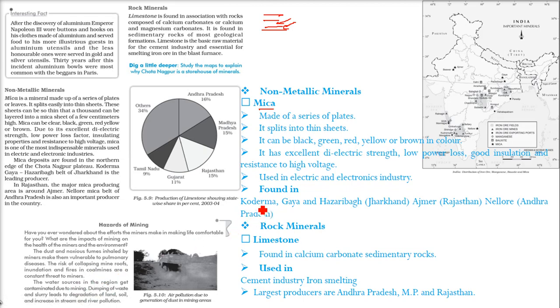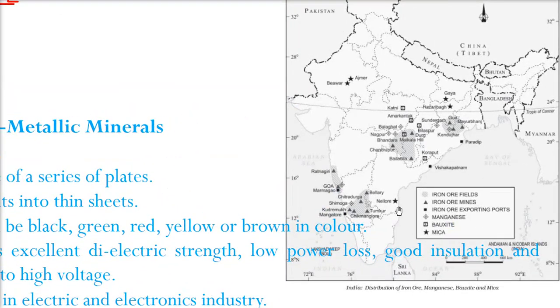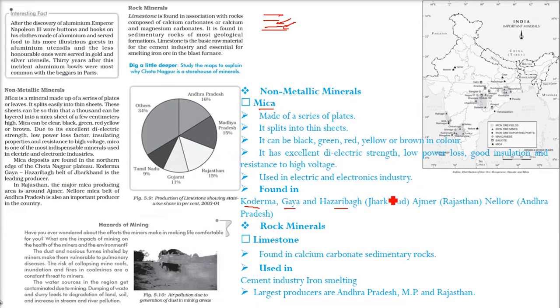This is mica. So let me show you the places: Kodarma, Gaya, Hazaribagh in Jharkhand, Ajmer in Rajasthan, and Nellore in Andhra Pradesh. Here the mica is found. So here is mica, the star, this Nellore we just talked about, Gaya, Hazaribagh. So these are the places, and Ajmer and this Beawar area. These are good producers of mica, or we find mica here.